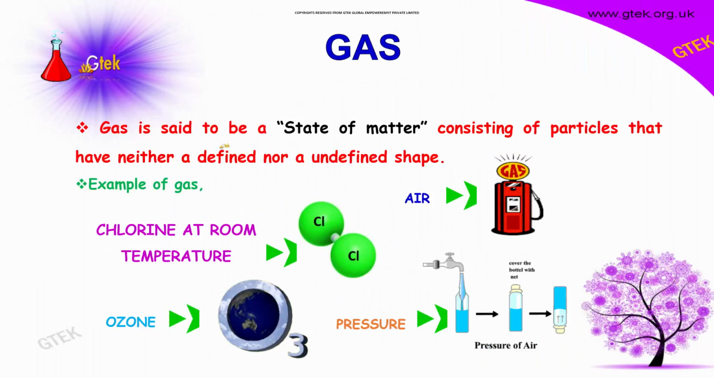Gas is said to be a state of matter consisting of particles that have neither a defined nor an undefined shape. So, typical examples are chlorine at room temperature, ozone, pressure of air. These are typical examples of gas.